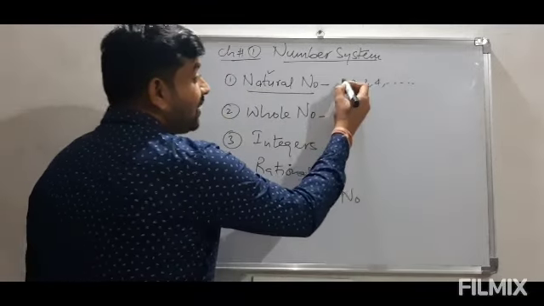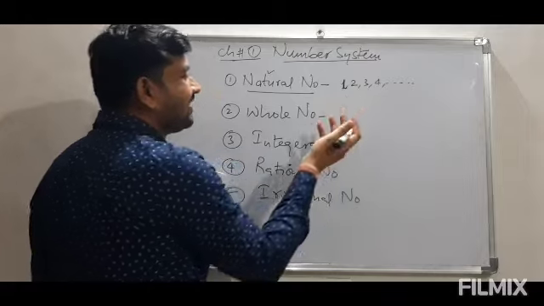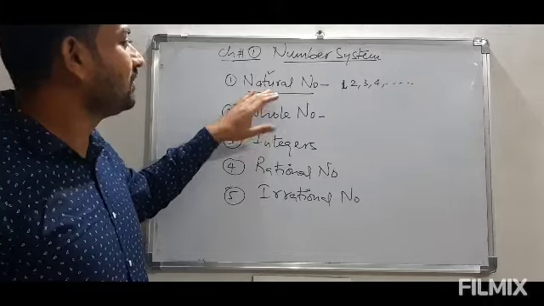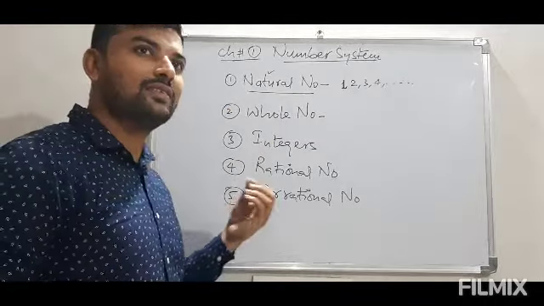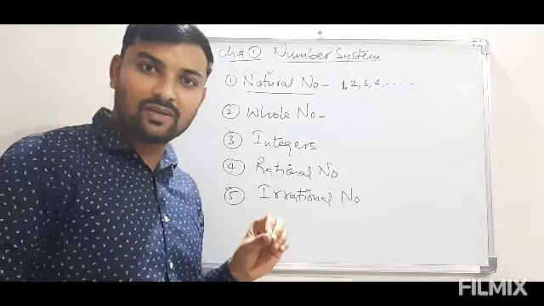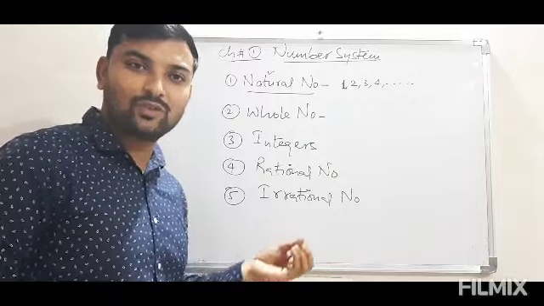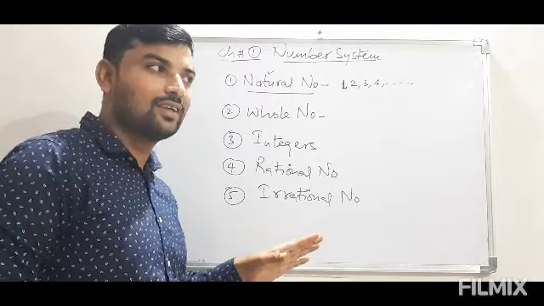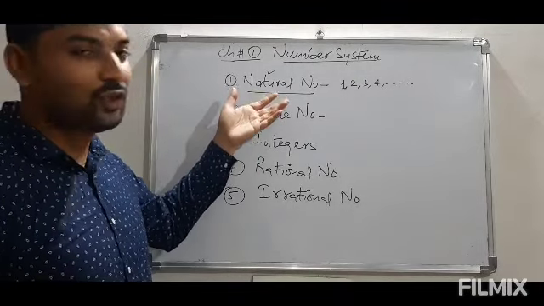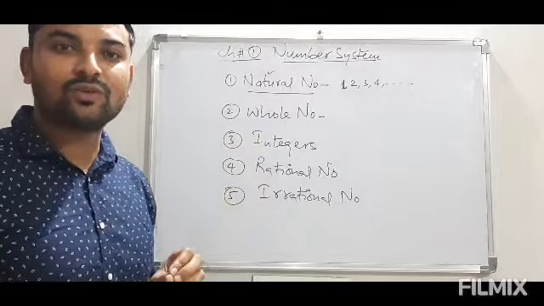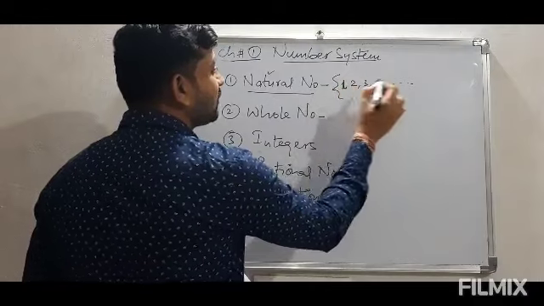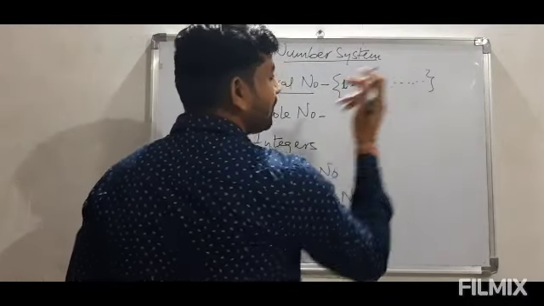Now why are we calling them natural? In a very simple explanation, I will say these are called natural because whenever we are counting certain things in nature, we use these natural numbers and counting always starts with 1. So we are using natural numbers to count the natural things, and simply we are saying they are natural. The other name used for natural number is counting numbers. Sometimes they are also called counting numbers. So this is how we represent natural numbers. It starts with 1 and goes to infinity.